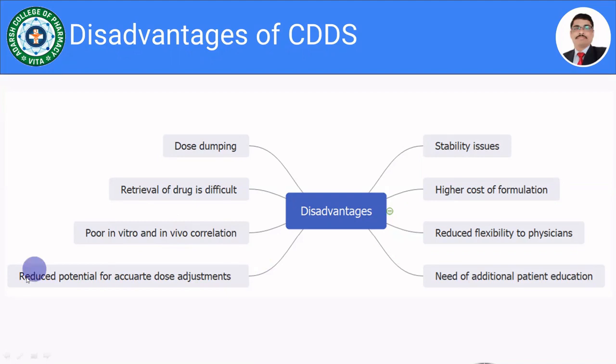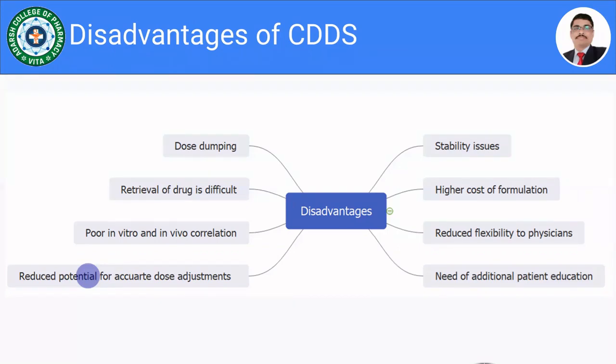Fourth one, that is the reduced potential for accurate dose adjustment. Drug is normally administered in various strengths. As you know, immediate release formulations are available in so many strengths. For example, take phenobarbital. It is available in 30 milligram, 60 milligram, 90 milligram, 100 milligram, 120 milligram, 150 milligram. So for the physician, various strengths are available.